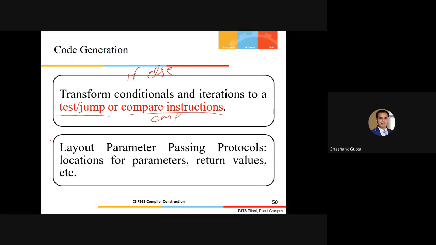And obviously, we will use the layout and parameter processing protocols; the locations for parameters and return values need to be specified. If my function is returning some value, that needs to be stored somewhere. So for that, I'll use certain argument passing protocols.